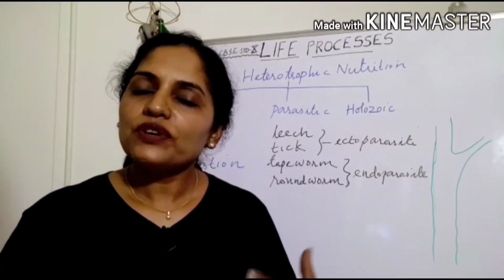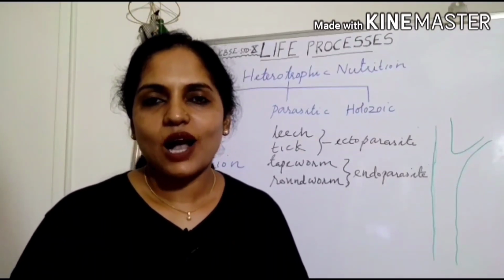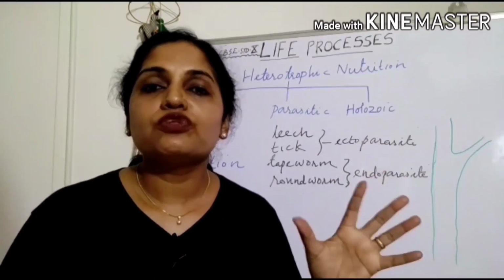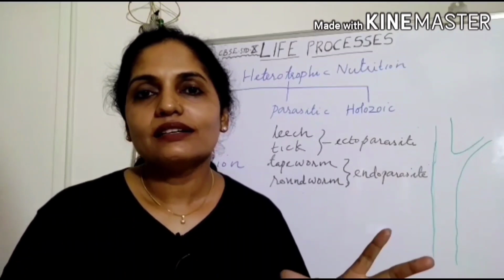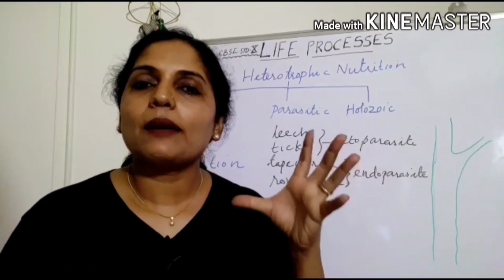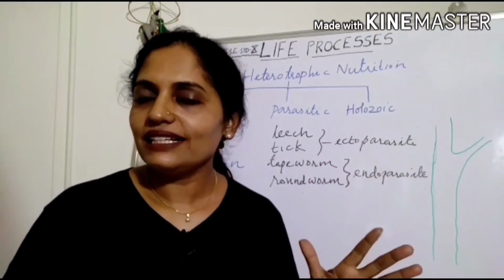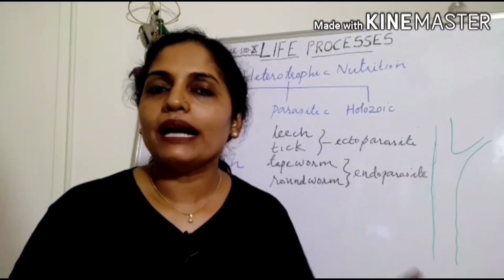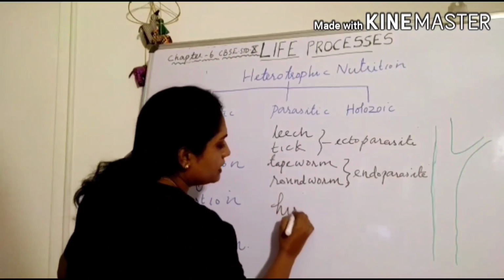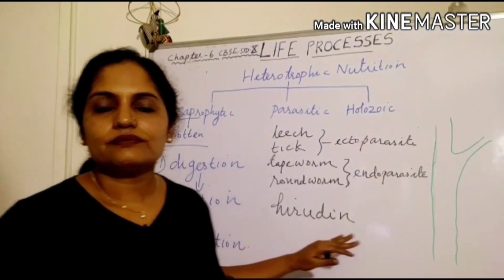You all know, if we have a small injury, our body recovers very fast. How? The body controls the flow of blood with the coagulation of the blood. The blood has a capacity to clot very fast. Here, the leech prevents that clotting by the secretion of hirudin. What do they secrete? Anticoagulant, hirudin, into the bloodstream.